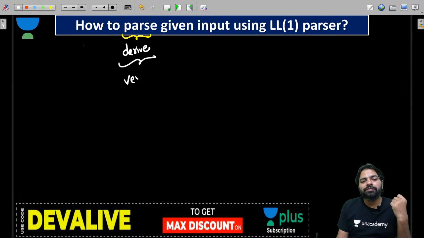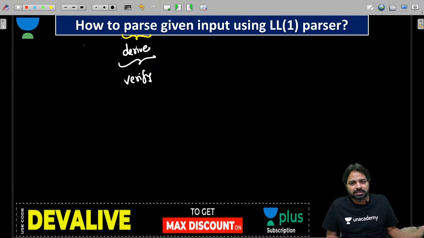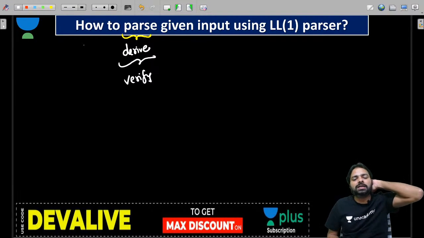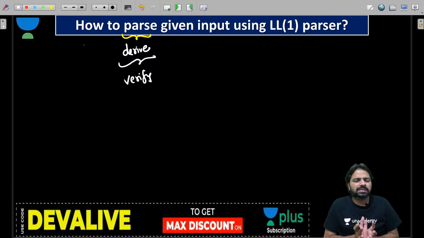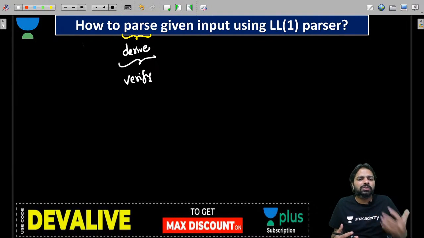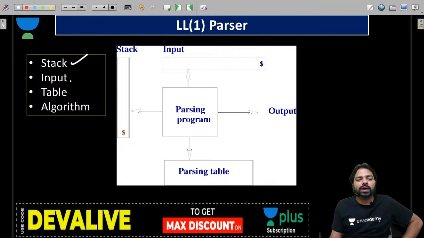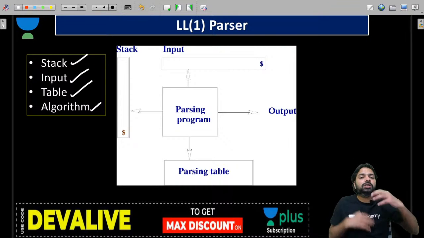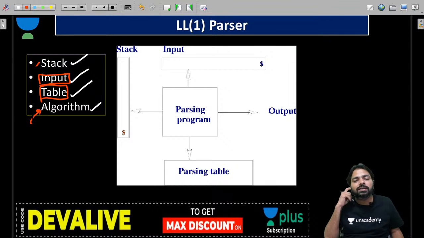Derive nothing but how to verify given input, right? So it's just how to verify the given program syntax indirectly, but with the help of a top-down parser. Now, if you want to understand the parser, guys, how many things are required? Did you remember the concept? We require a stack, an input, a table, and some algorithm to follow. Right now we have the table, we have the input that must be given, and we have a stack. But what is the algorithm to understand whether the given input is syntactically correct or not?